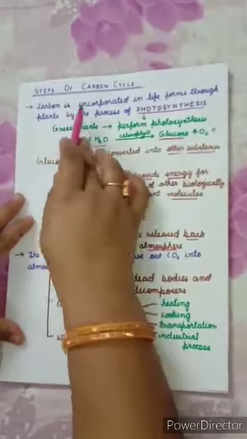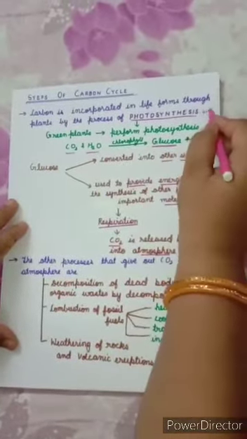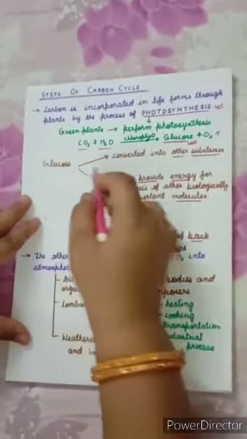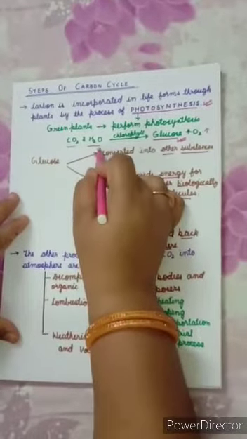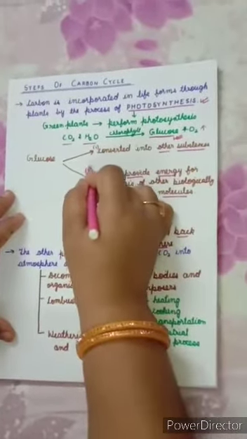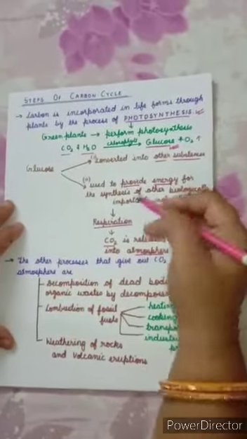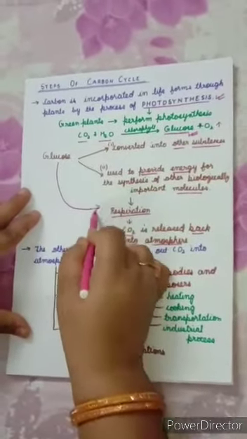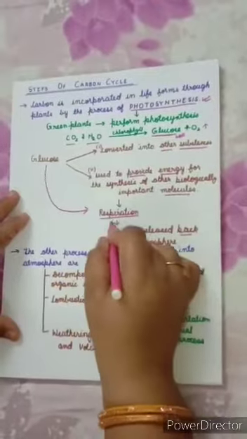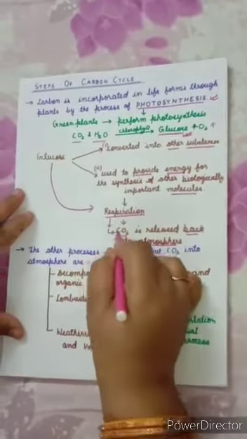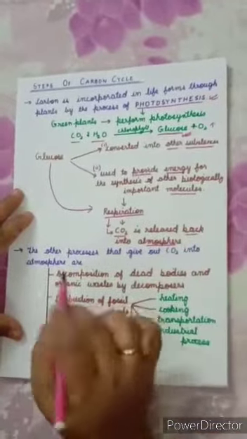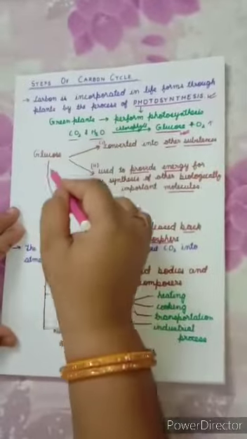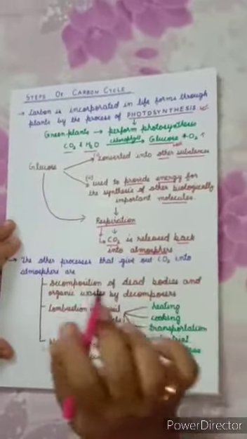So what is the first step in carbon cycle? First step is photosynthesis, and by photosynthesis what is formed? Glucose plus oxygen. And what is the use of glucose? First use is that it is converted into other substances. Second use is that energy is released from glucose so that other biologically important molecules may be synthesized, and the process by which energy is released from glucose is known as respiration. And what is the outcome? We get energy as well as CO2, and this CO2 is released back into atmosphere. So this way the carbon dioxide which was incorporated into biosphere is again released back into atmosphere.